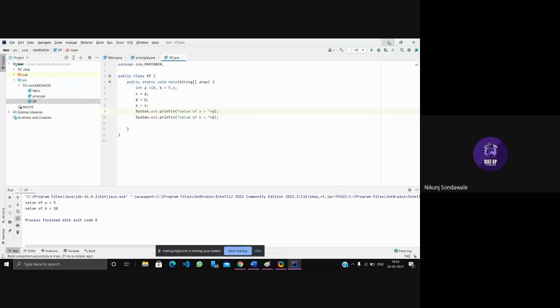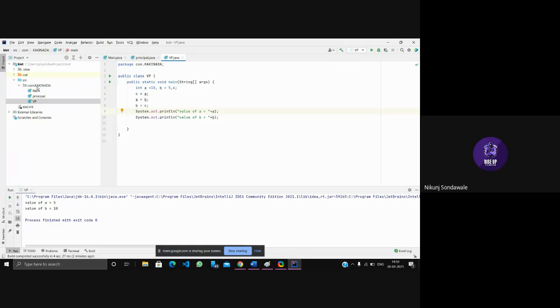Here we have used the assignment operator in the previous program. In this program, we used the assignment operator, and the arithmetic operators, multiplication and addition. And in this we used what? Assignment operator, equal to. Okay.